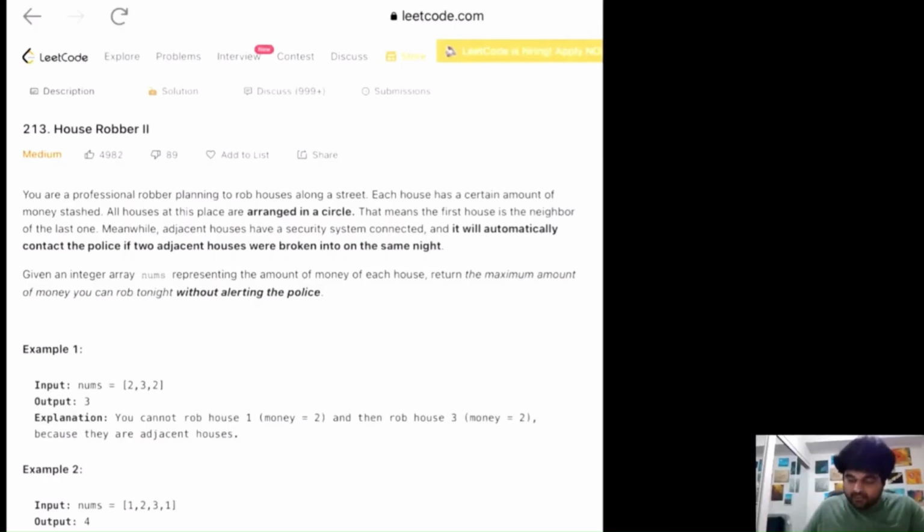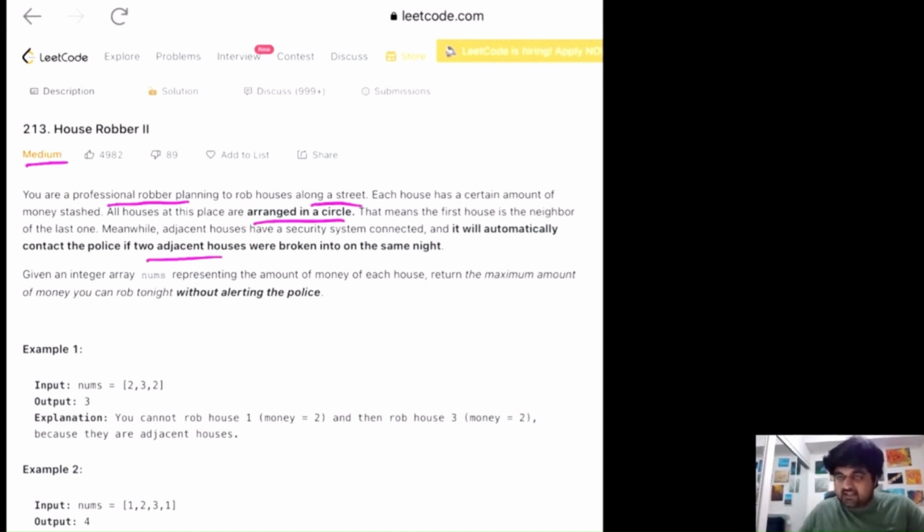So this is a LeetCode medium problem, and the problem statement says that we are professional robbers and we are planning to rob houses along a street. Now the catch is that all the houses on this street are arranged in a circular fashion, and there is one more constraint: we cannot rob two houses that are adjacent to each other. If we do, the police will be called and we will be caught. Our motive is to rob as much money as possible without being caught.